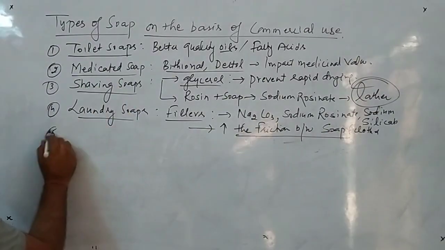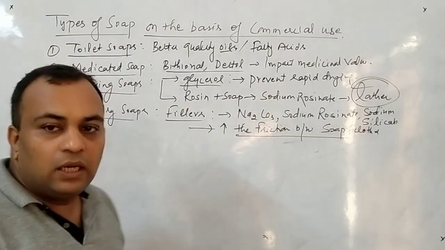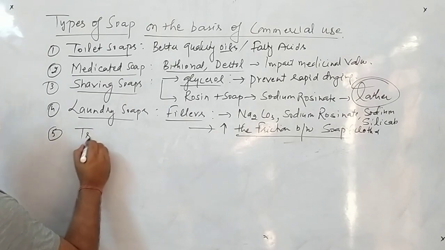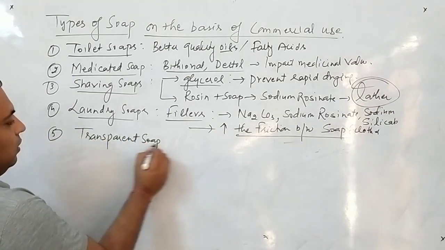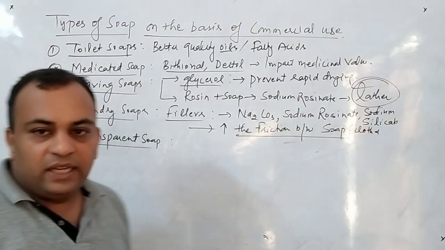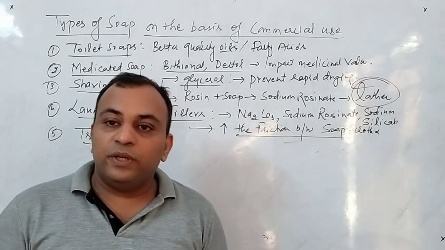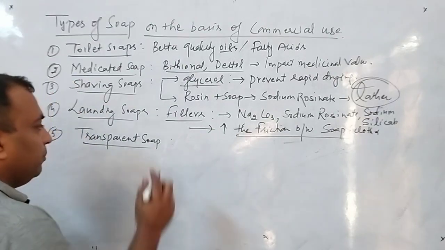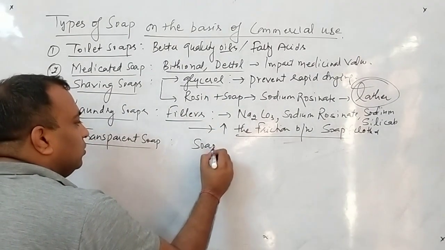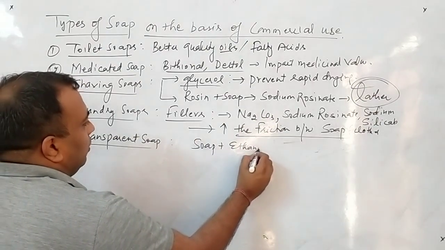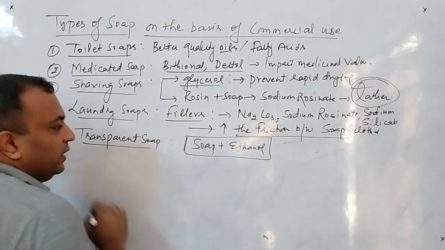Now the fifth type that we have to study after the laundry soaps is transparent soaps. You know transparent soap, just like Pears, which you have seen. Pears is somewhat transparent soap. So how are these transparent soaps prepared? These are simply prepared by dissolving the soap in ethanol.